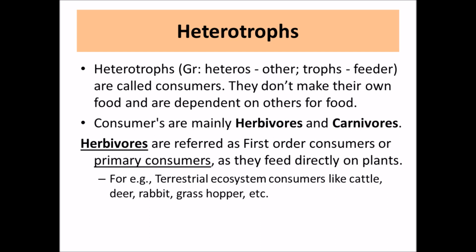So who are the primary consumers? If I take the terrestrial ecosystem as an example, primary consumers are like cattle, deer, rabbit, grasshopper. From the name itself, you can understand these are the animals who feed directly on plants, and that's why they are primary consumers, and they are also herbivores, and they are also heterotrophs, but they are different from carnivores, right?